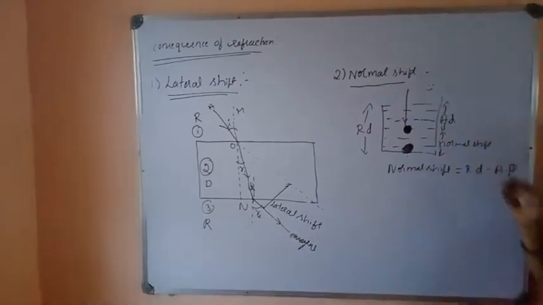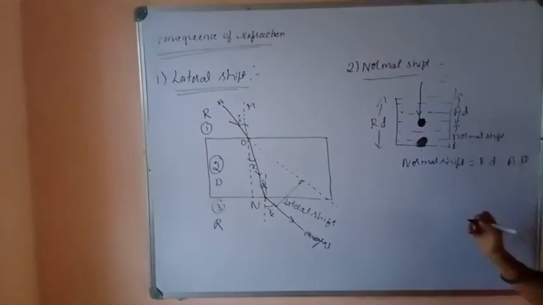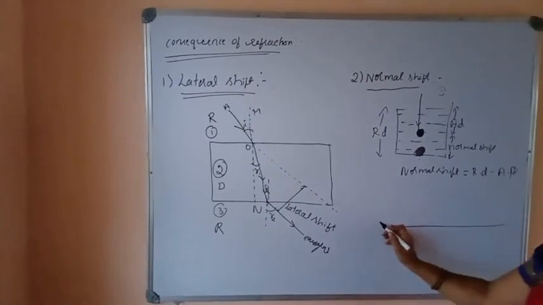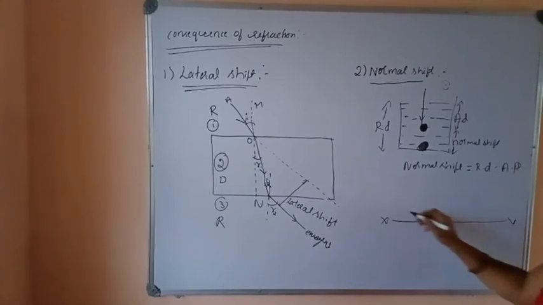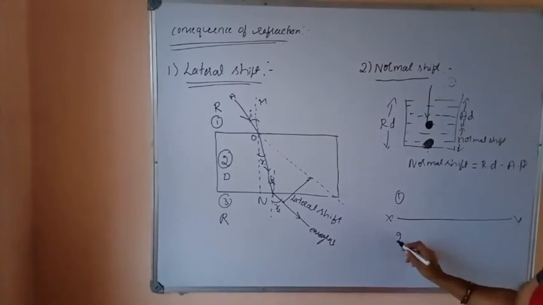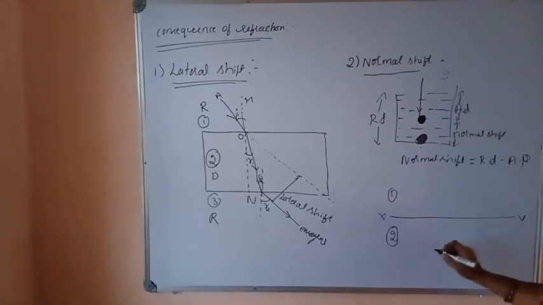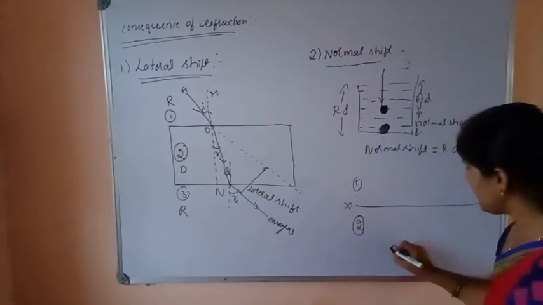Let me draw the ray diagram for this normal shift. This is the interface of two media, this one is the first medium and this one is the second medium. Let us consider an object here.